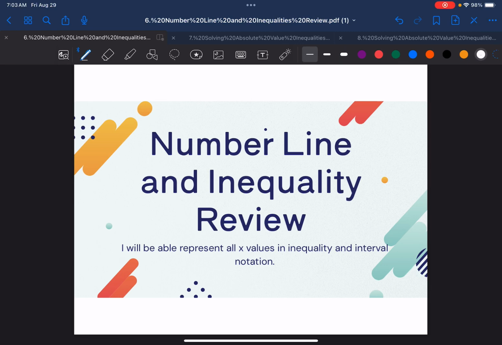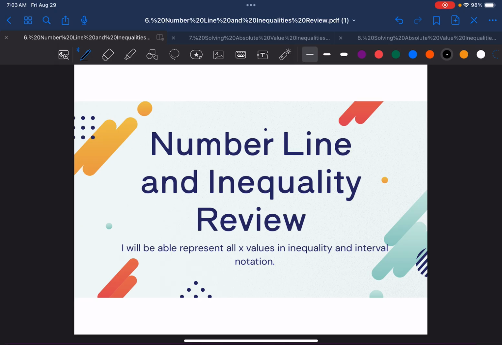Okay, so here's where I will be able to represent all x values in inequality and interval notation. When we've been solving things with absolute value, we've been representing our solutions in set notation. There is a set notation when we're talking about inequalities, but there's also inequality and interval notation.